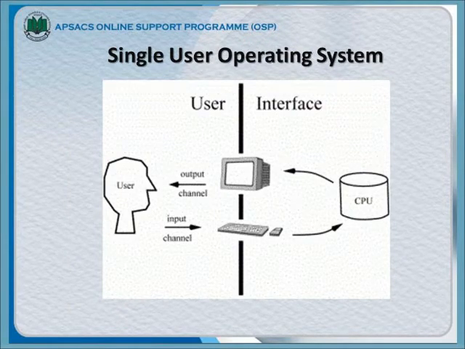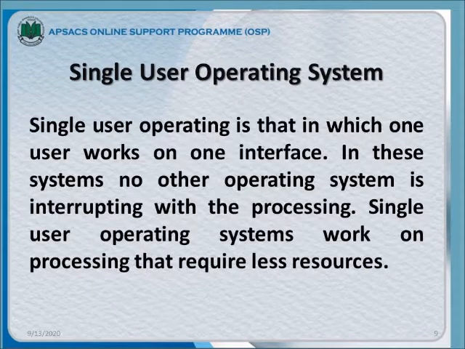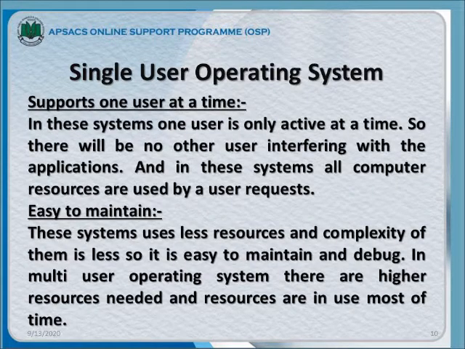user operating system. While going through the examples of single user operating system, just have a throwback of what is DOS. Remember, we learned about DOS when we were studying command line interface. DOS is considered as a single user operating system with a single task operating system also.